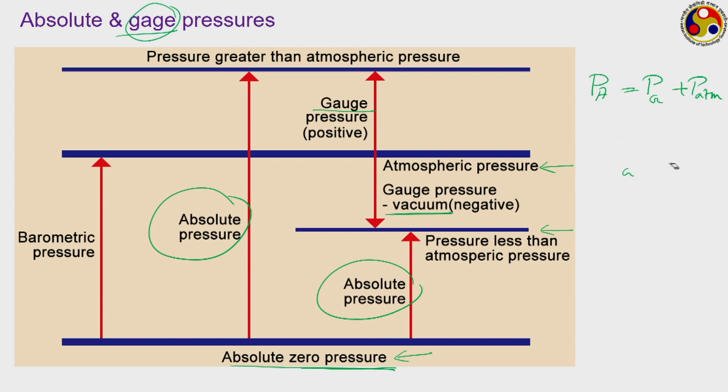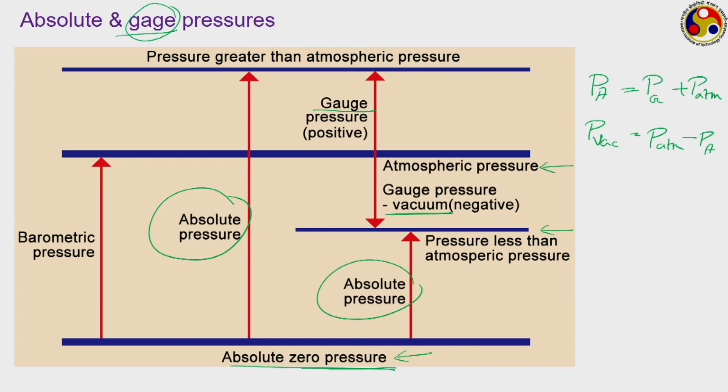The term vacuum pressure we use only when we are talking about an absolute pressure lower than atmospheric pressure. In that case, this vacuum pressure is defined as P atm minus P absolute. It recognizes the fact that the absolute value of pressure is lower than atmospheric pressure, so that we get a positive value of this vacuum pressure.